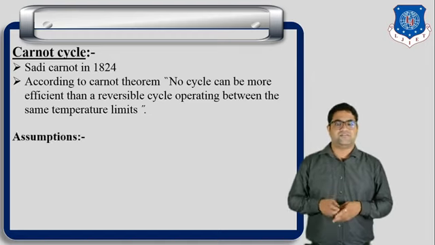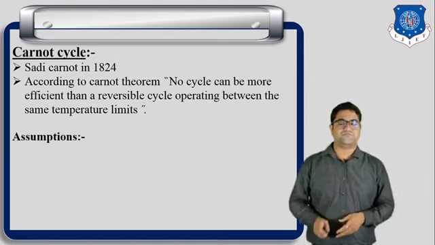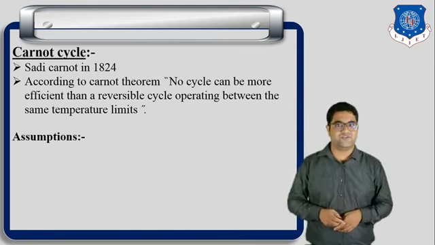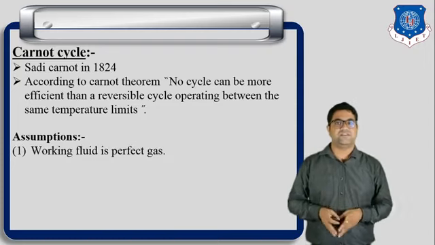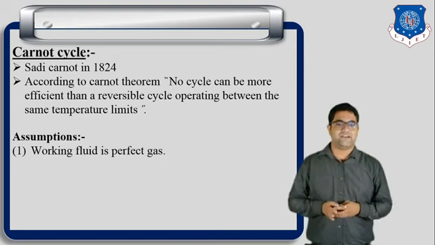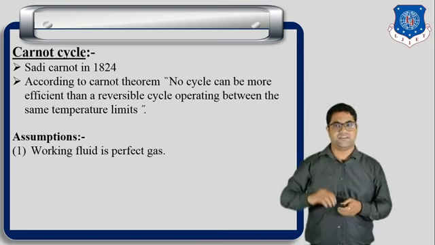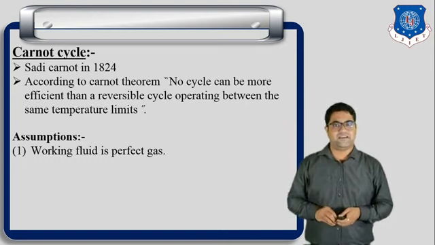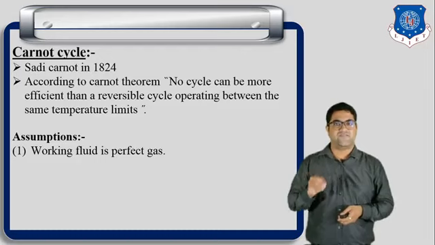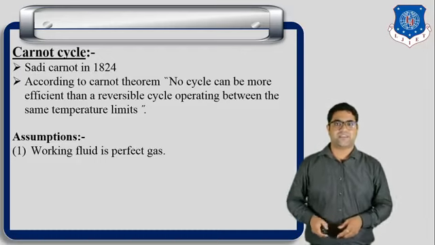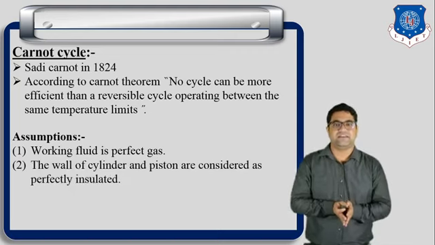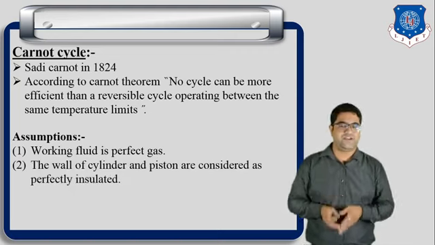Now we are moving on to the Carnot cycle. Before drawing the cycle, let us understand some assumptions taken by Carnot. The first assumption was that the working fluid is a perfect gas. We have already discussed the meaning of perfect gas in chapter number 3, so I am not repeating that. The second assumption was that the wall of the cylinder and piston are considered perfectly insulated.